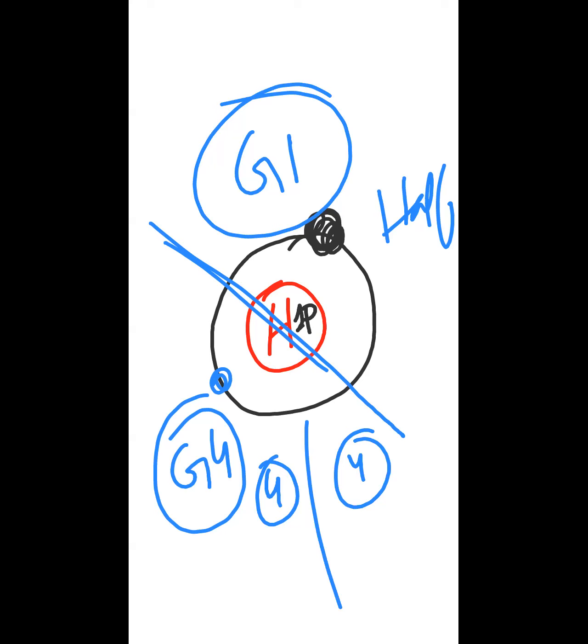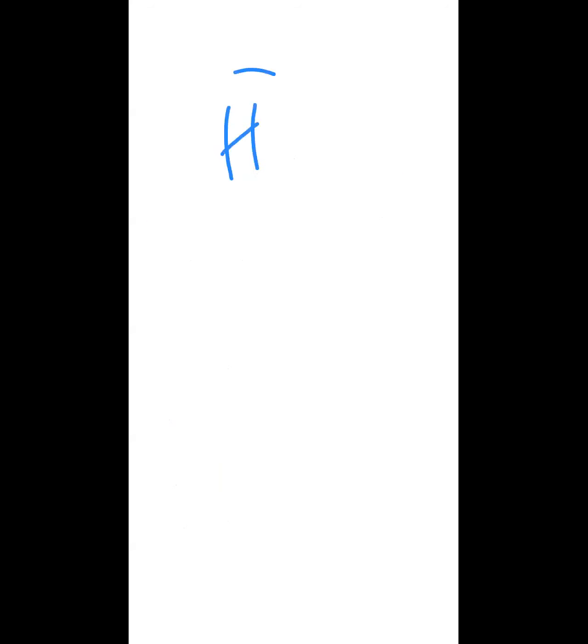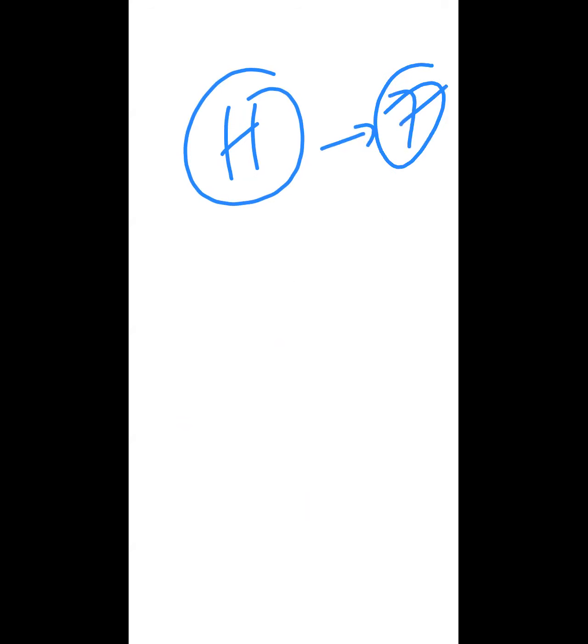This is your past paper question. They can ask you why we cannot put hydrogen in group 4, or why hydrogen doesn't belong to group 1, or why hydrogen is not suitable in group 7. Most of the students say, Miss, we can put hydrogen in group 7. This is also your past paper question. They will ask you what is the similarity between hydrogen and group 7, and if there is any similarity, then why we are not putting hydrogen in group 7.